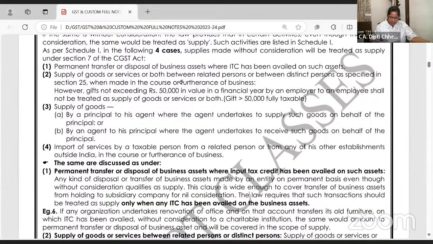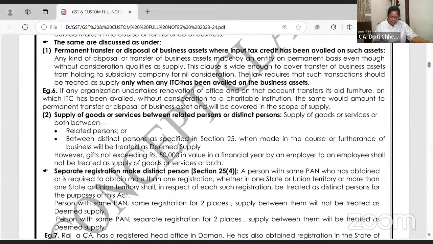If an organization undertakes renovation of office and on that account transfers its old furniture on which ITC has been availed, without consideration to a charitable institute, the same amount to permanent transfer or disposal, and it will be covered under scope of supply.